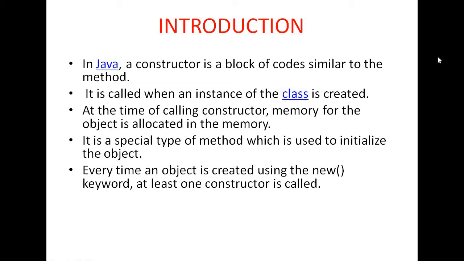So it is also called a special type of method. Why is it called a special type of method? Because the class name and constructor name are always the same. Let us consider your class name is temp. So obviously the constructor name is also temp.